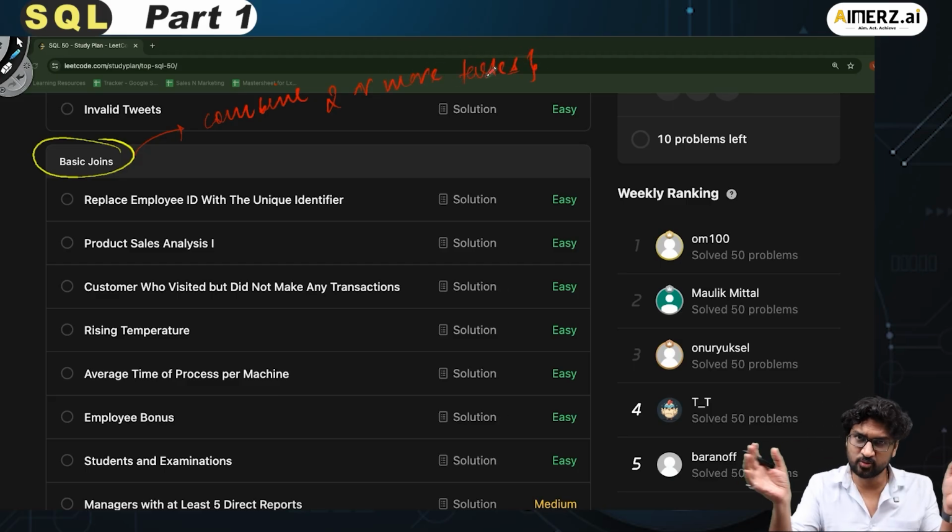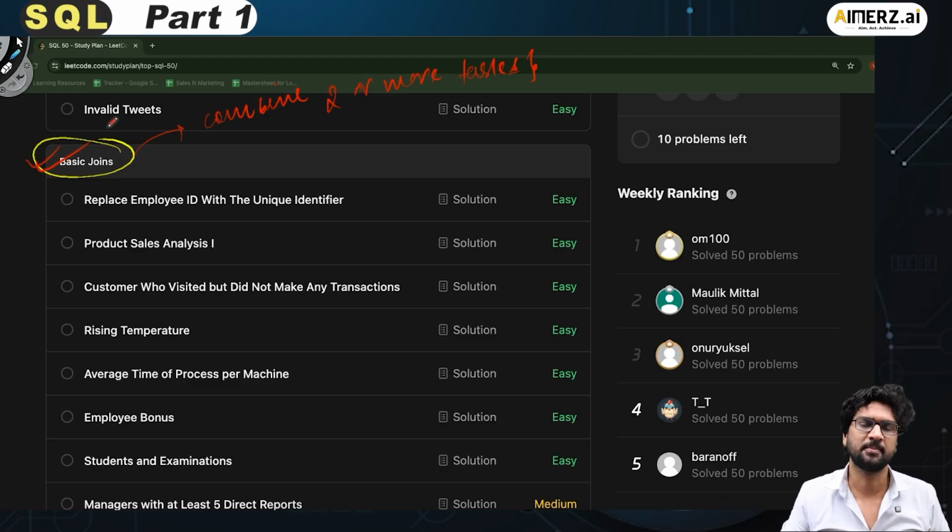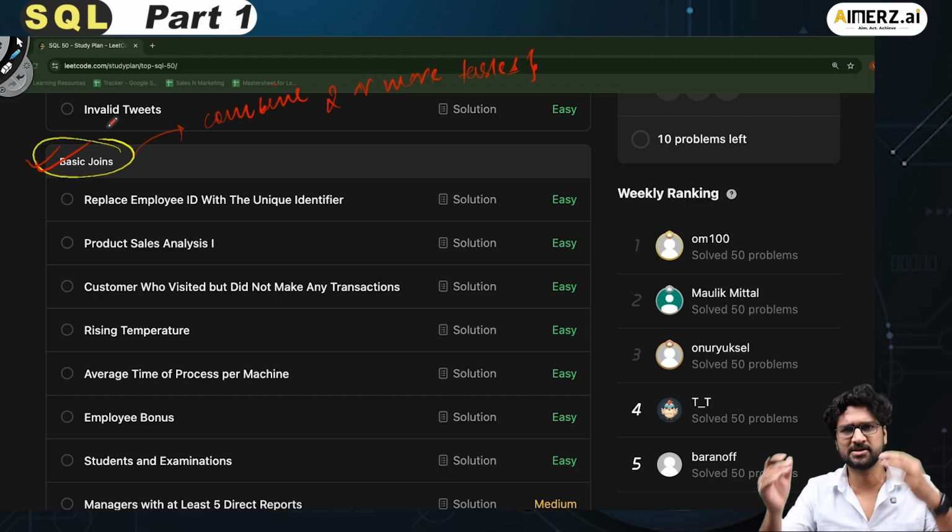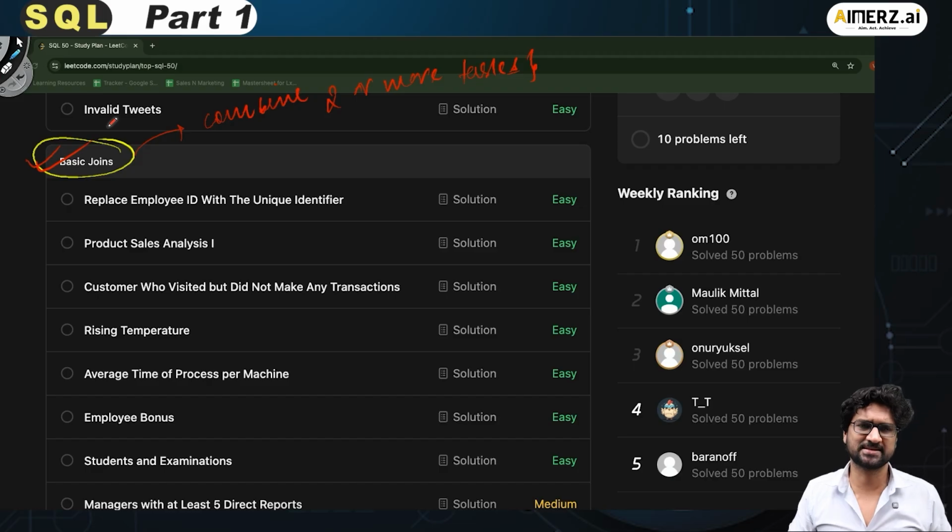When the data is within two or more tables and you want to combine the data from these tables to get some meaningful result, that's where you make use of joins. You would have learned about inner join, outer join, left join, right join. Let's see in action with these examples how we solve the problems of joins. Let's start with the very first problem on the screen right now.